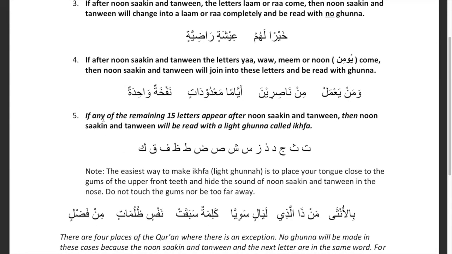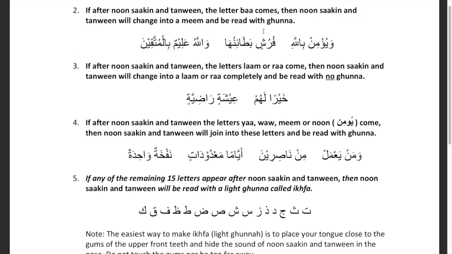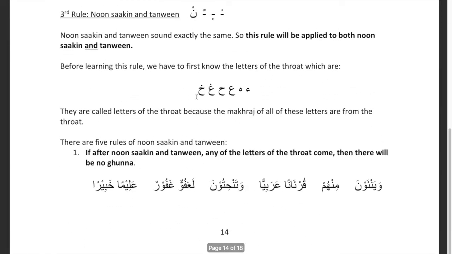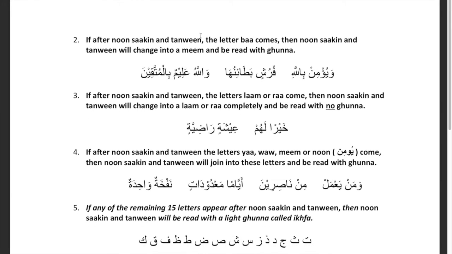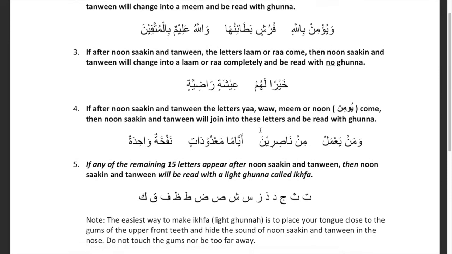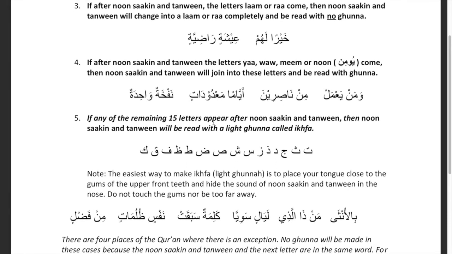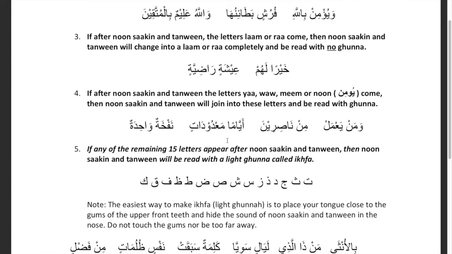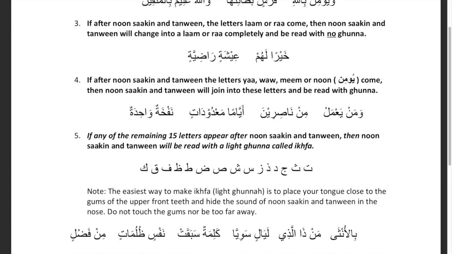And the last rule is if any of the remaining 15 letters appear. So what are the letters we've talked about so far? Rule number 1 were the letters of the throat, which are 6. And then we talked about ba, and then lam and ra, and then ya, waw, mim, and noon. And then you take out alif, and I believe the remaining, if you subtract that from the 20 letters, there are 15 letters left. So if any of the remaining 15 letters appear after Noon Sakin and Tanween, then Noon Sakin and Tanween will be read with a light ghunna called ikhfa.